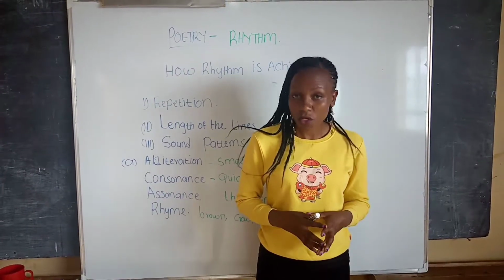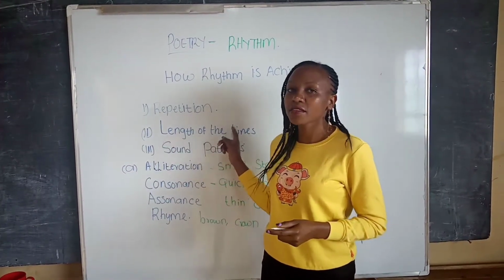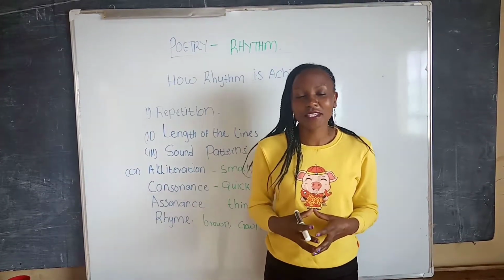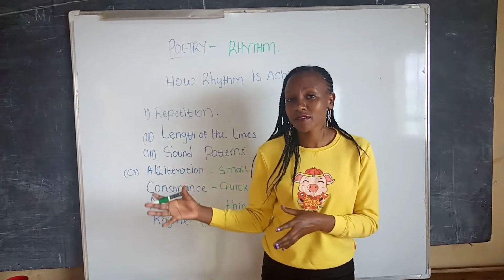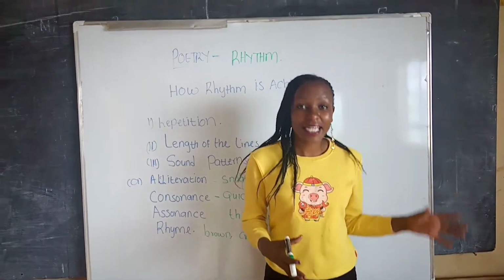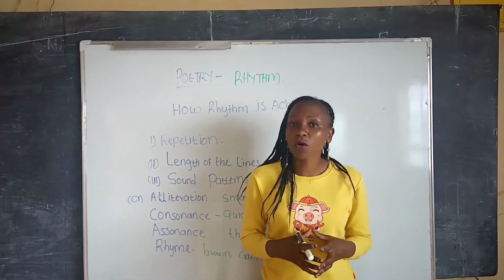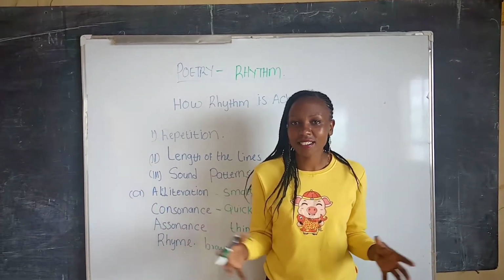The second way in which the rhythm of a poem is achieved is through the length of the line. A poet can use lines of the same length, that is, short lines of the same length or long lines of the same length. Or a poet can also use a mixture of long and short lines.